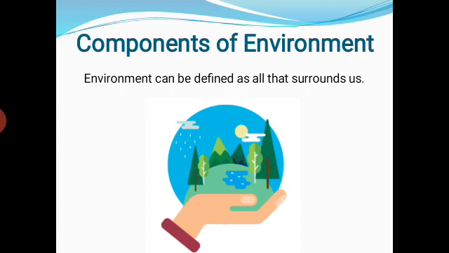Students, environment is our basic life support system. It provides the air we breathe, the water we drink, the food we eat, and the land where we live. It also includes plants, animals, and a large variety of man-made things which are necessary for our living. So all things, natural as well as man-made, are included in the environment. So this is environment.